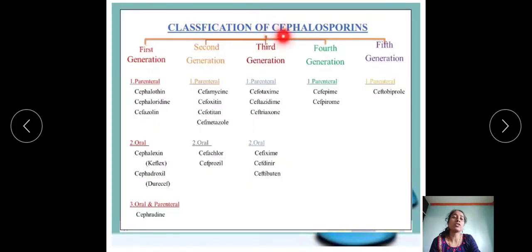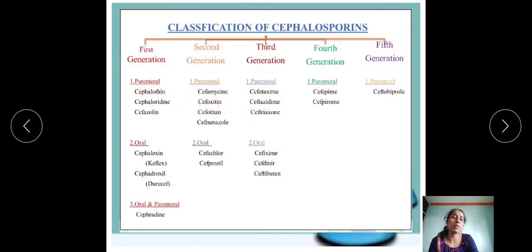Then classification of cephalosporins. These are classified into 5 different classes: first generation, second generation, third generation, fourth generation and fifth generation. Amongst these 5 classes, only fourth and fifth generation cephalosporins are administered only parenterally. But the first 3 classes, first, second and third generation, can be administered orally as well as parenterally.